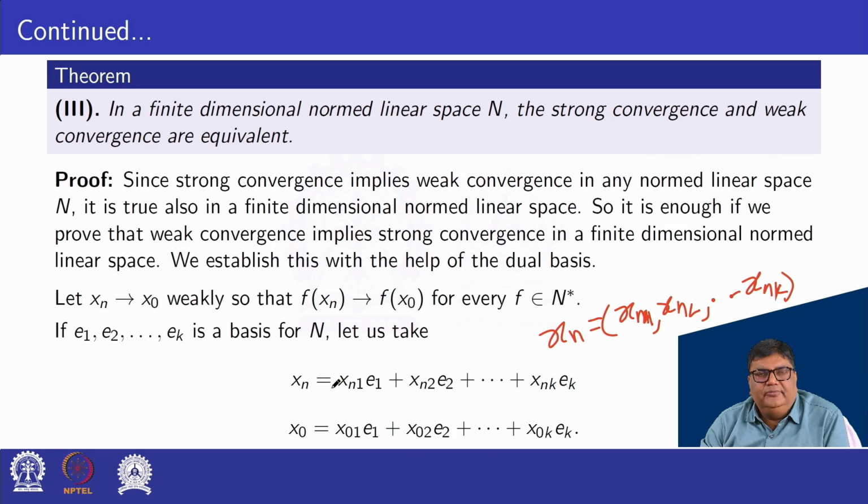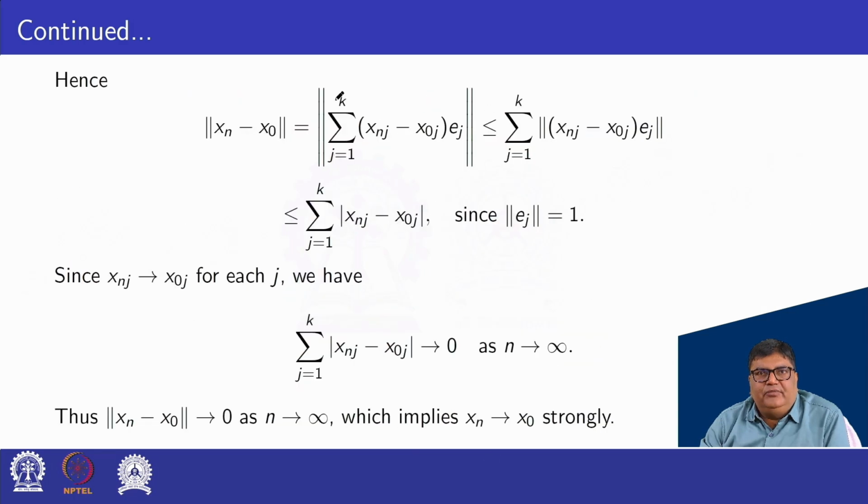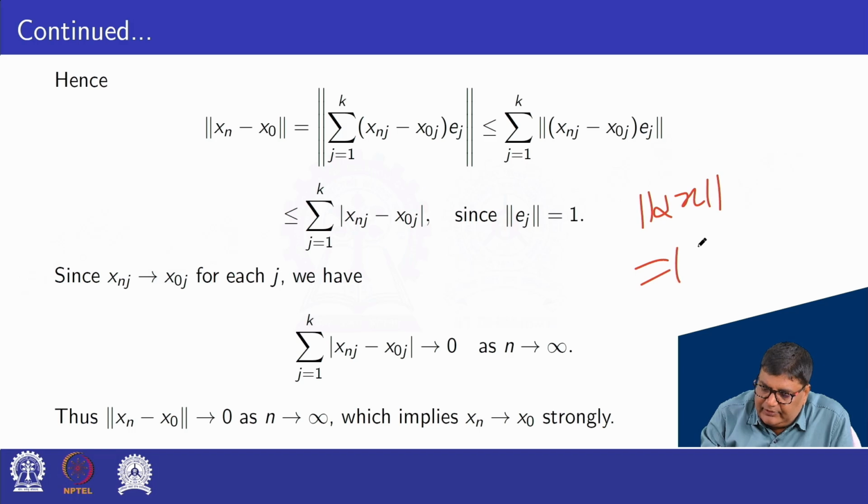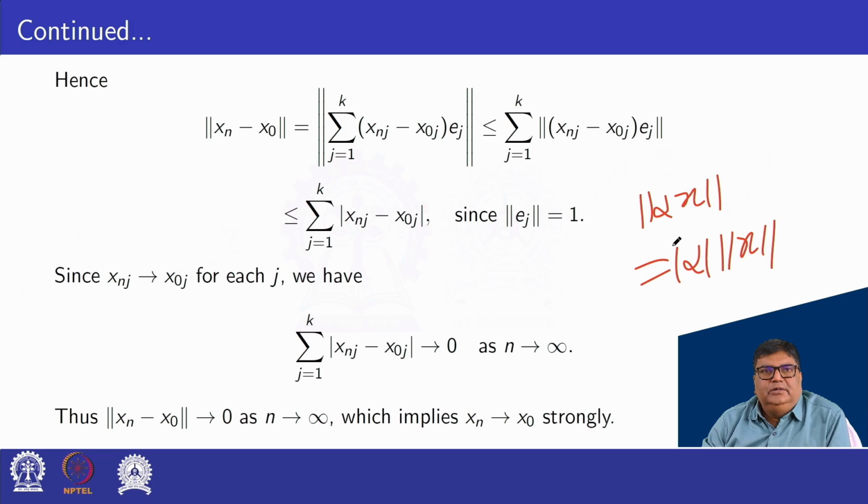We can write this is less or equal to the summation of the norms, so the norm goes inside the summation: less or equal to summation j equal to 1 to k of norm of xnj minus x0j times ej. Here the first is a scalar and ej is a vector, so norm of alpha x is equal to mod alpha norm x.